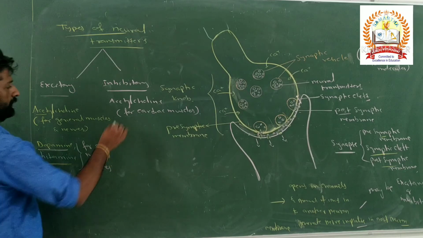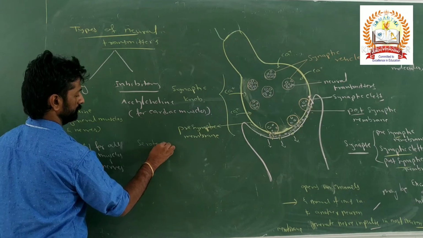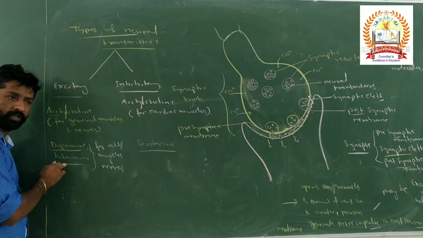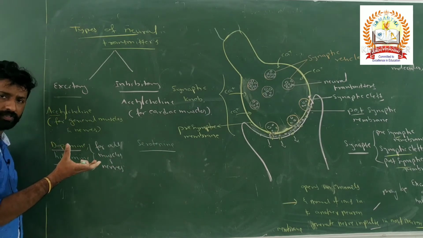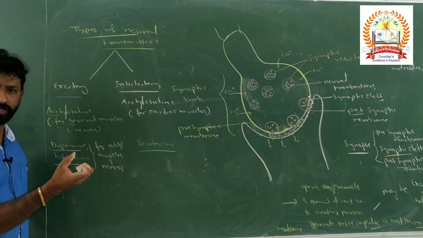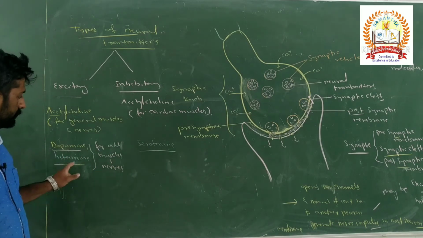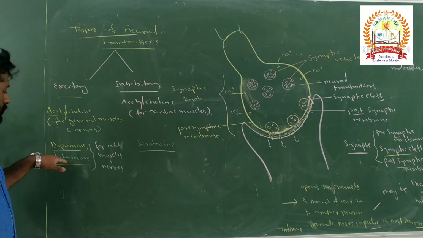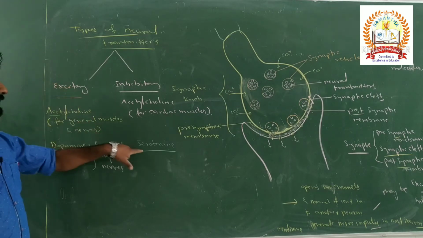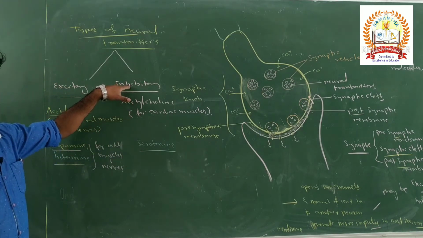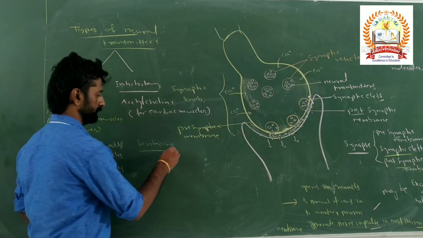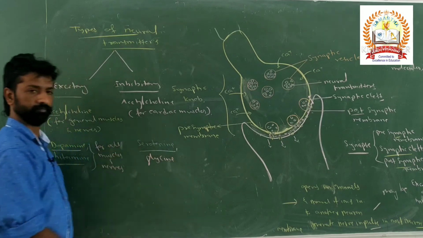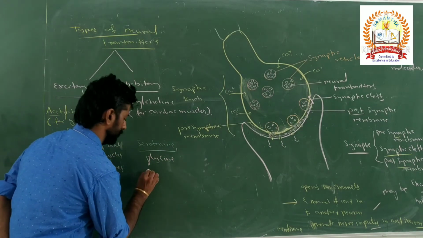Next, inhibitory, for example serotonin. These are antagonistic to each other, right? Histamine causes dilation of the blood vessel. Serotonin causes contraction of the blood vessel. So these two are antagonistic, or contrasting to each other in their function. If histamine is excitatory, then serotonin will be inhibitory in action. Like that you can add glycine and GABA.